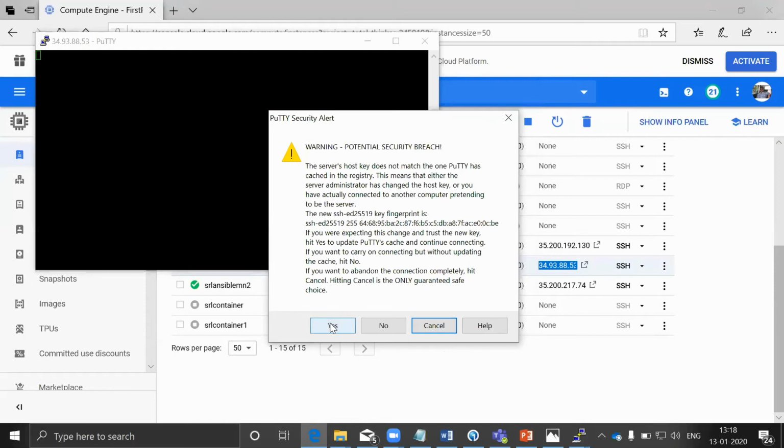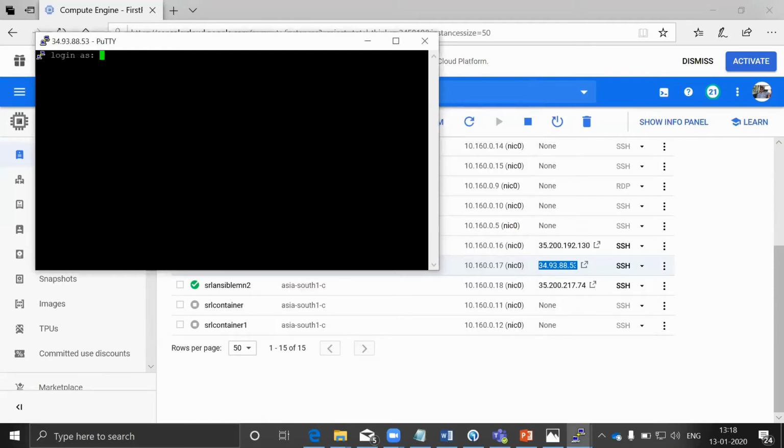It prompts whether to trust it, since it is the first time that we are connecting; click yes. I'm successfully able to connect to the managing node. If you see, this is my host name, the same as the one in Google Cloud.